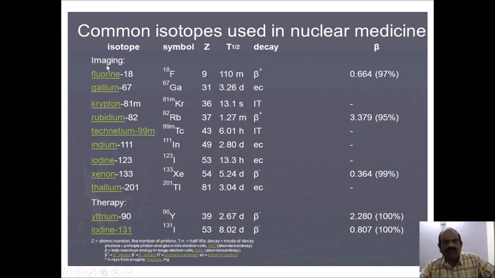For example, fluorine 18. It is denoted 18 F, and its atomic number is 9. Half-life is 110 minutes, and the decay here is beta rays. Further, you will find how much is the decay, which indicates about 97%. Similarly, you will find other substances which are used, for example gallium, krypton, rubidium, and iodine, which is the commonest type that we have just seen.